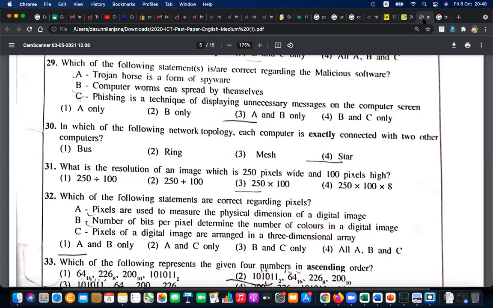It comes as a friendly software, maybe coming as Windows 11, or Office 2020, a new version. But inside that, there's a hidden malware, malicious software.